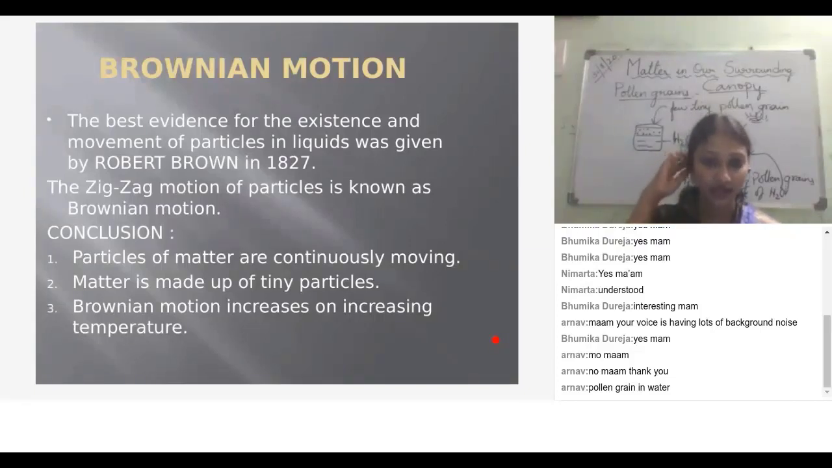Understood, children? What are the three conclusions? Particles of matter are continuously moving. Matter is made up of tiny particles. Brownian motion increases on increasing temperature.